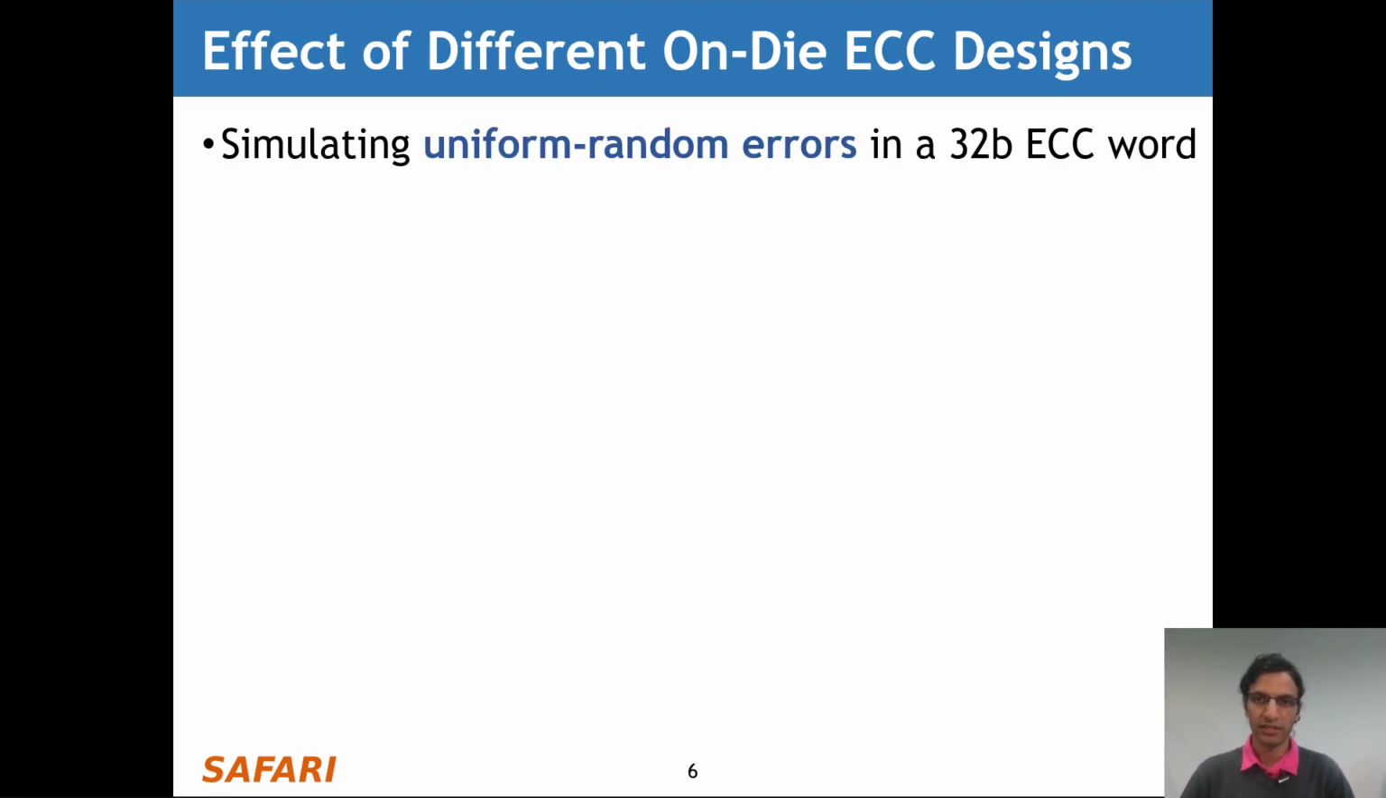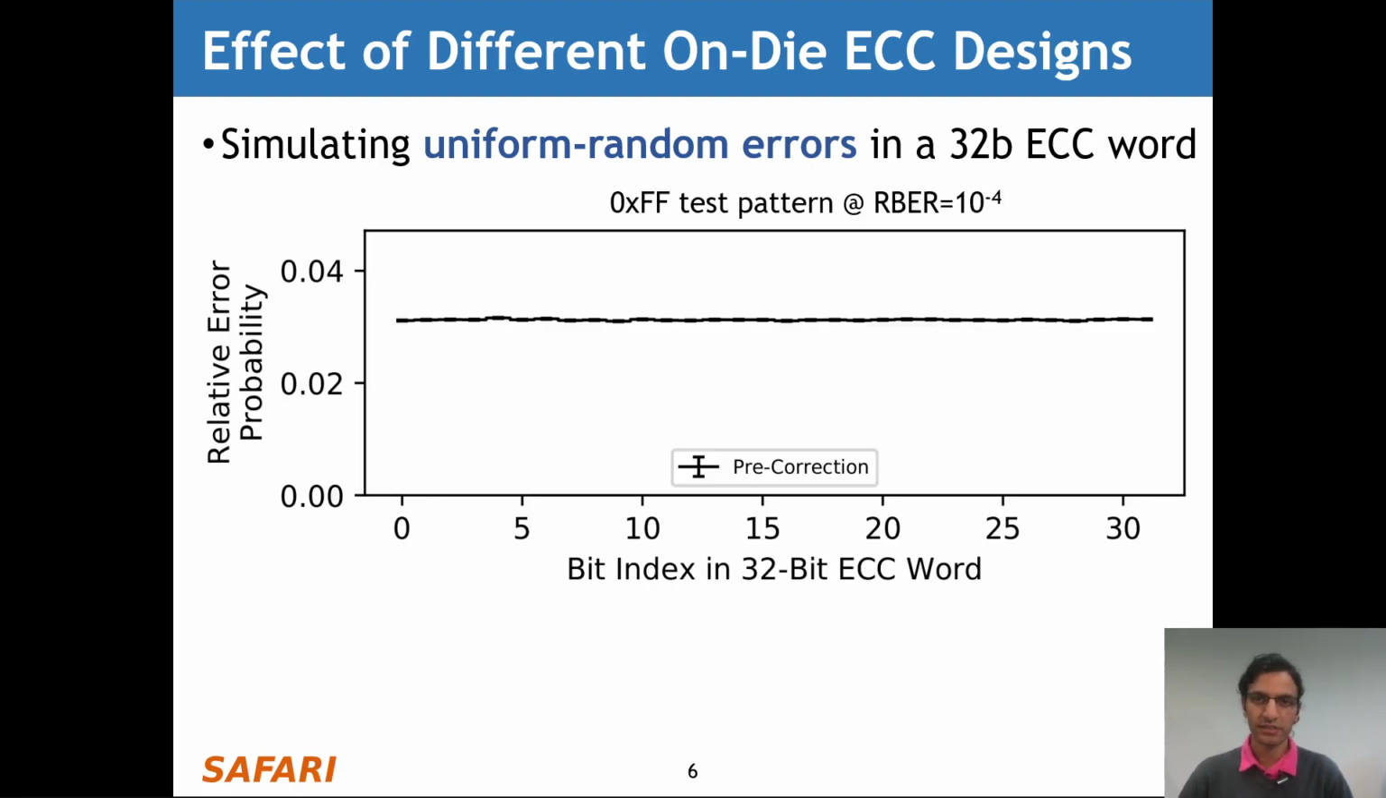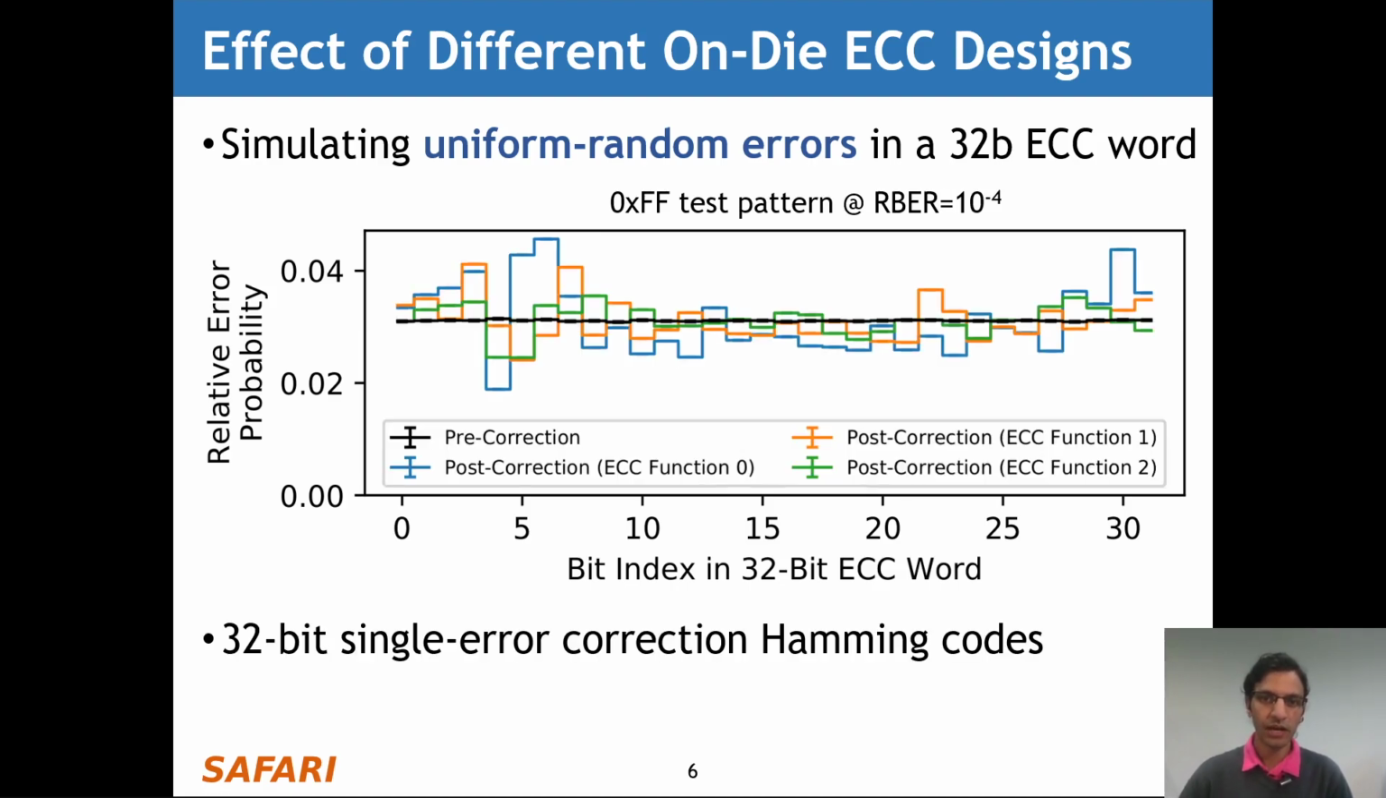Now let's take a look at the effect of using different on-die-ECC designs. In this experiment, we simulate uniform random errors within a single 32-bit ECC word. In this figure, the x-axis shows the bit index in the 32-bit ECC word, and the y-axis shows a relative probability of observing an error in each of the different bit positions. Now, because we simulate uniform random errors, the per-bit error probabilities are roughly equal to each other for each bit position. However, the post-correction errors look quite different.